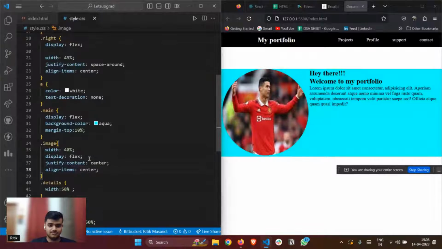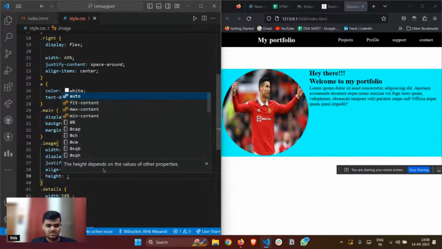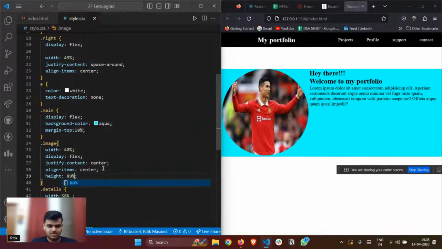Align items center. Okay, and let me give some height as well. Height of, let's suppose how much, 80%. No, not 80%. Let it be as it is. We'll see. Right, so this is what we have for now.